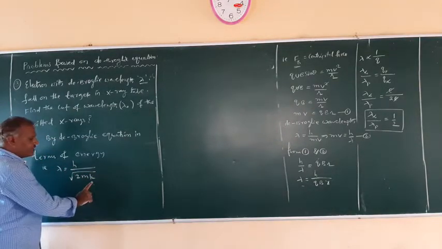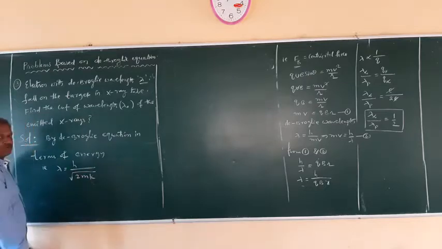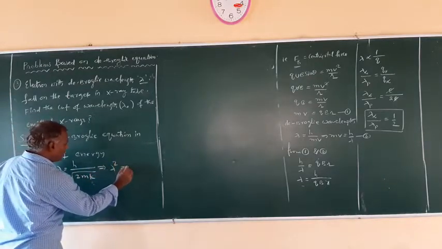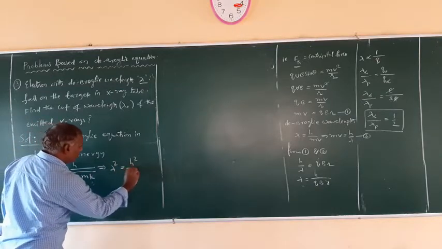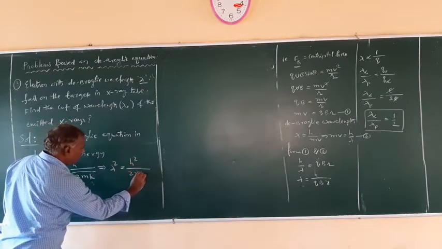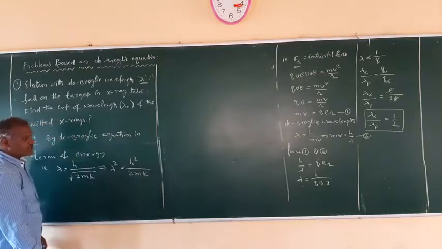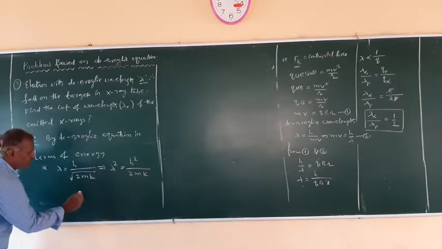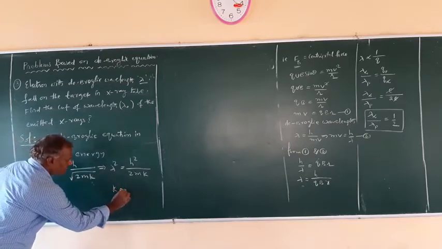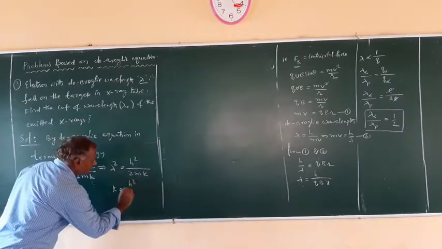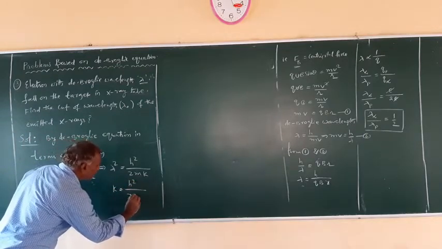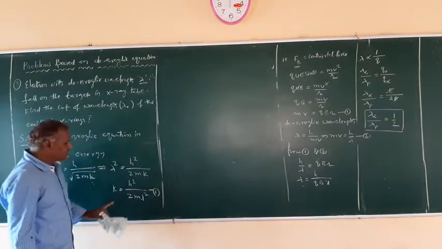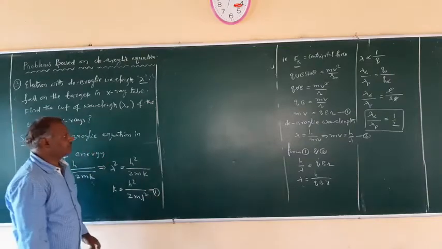Right? So we require the kinetic energy. Squaring on both sides, this gives lambda square is equal to h square upon 2mK. So from this, what is K, the energy? K is equal to h square upon 2m lambda square. Make it equation 1. So this is the kinetic energy equation we got.